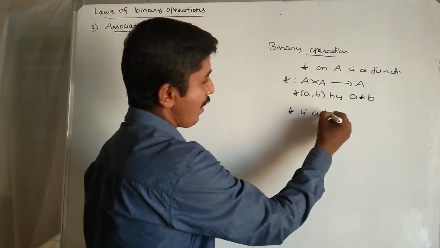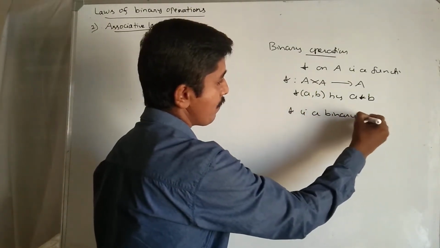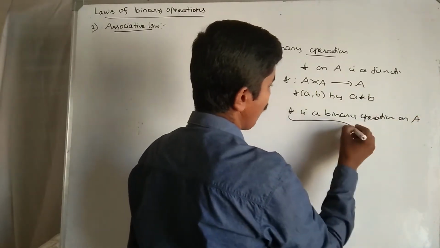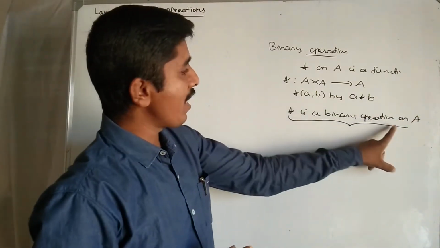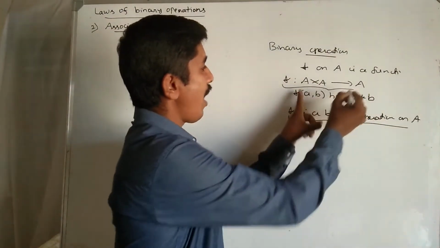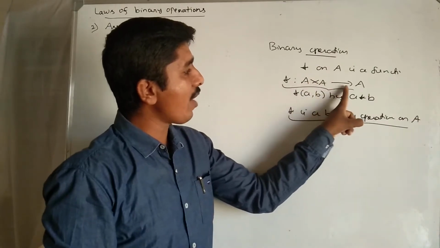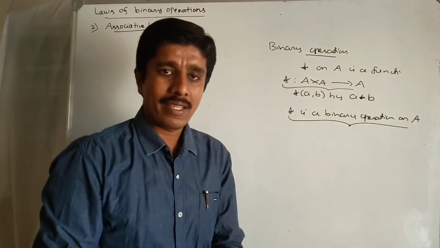Star is a binary operation on set A, mind it. That means star is different from the Cartesian product A cross A to A.